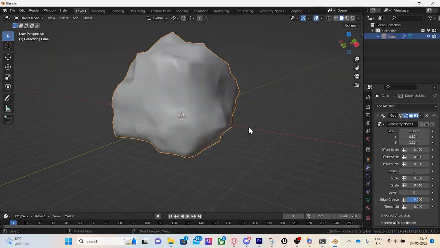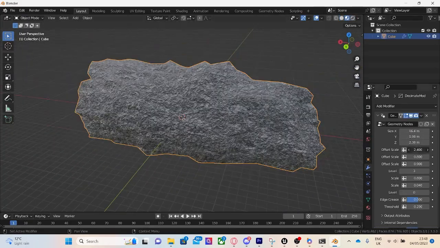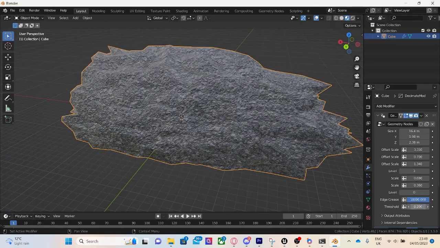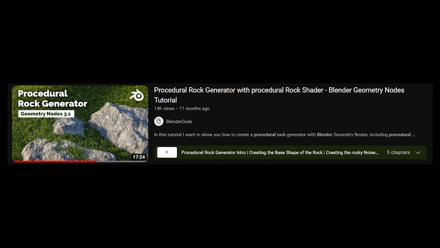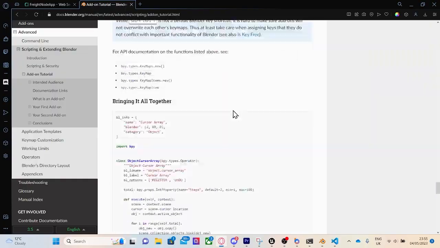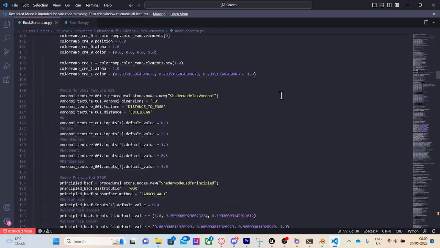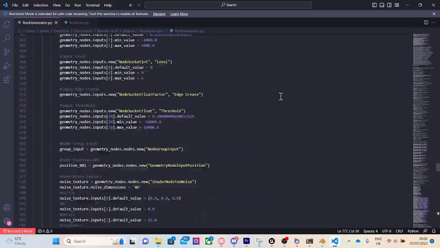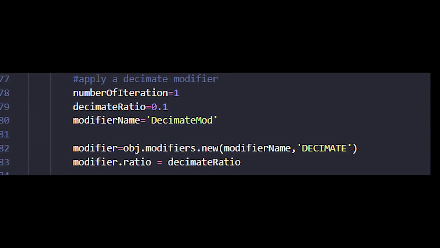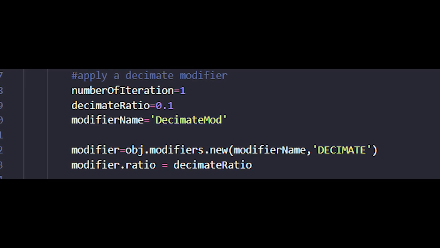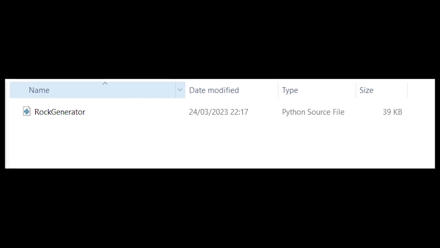I created a custom tool to be used with Blender to create procedural assets. I followed this tutorial on creating a rock generator using geometry nodes and a shader. I used the documentation to create the skeleton of the add-on. I used this add-on to convert geonodes and shaders to code to be used in the add-on. Finally, I added code to decimate the mesh to a reasonable poly count. This tool can be easily packaged and distributed.